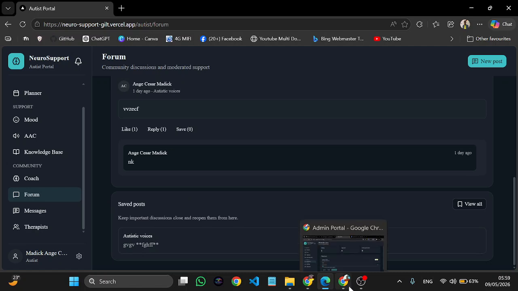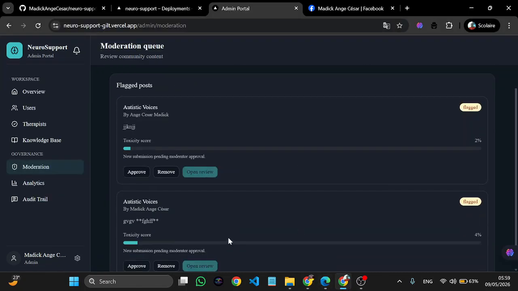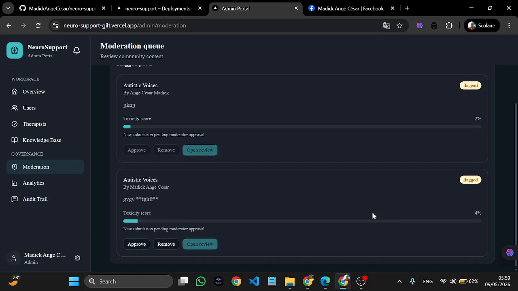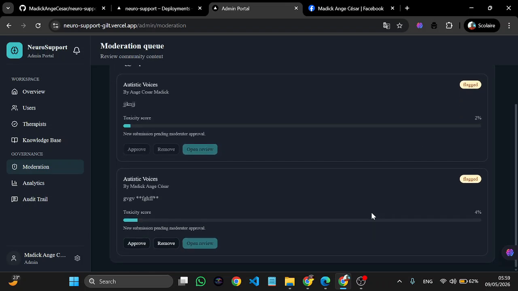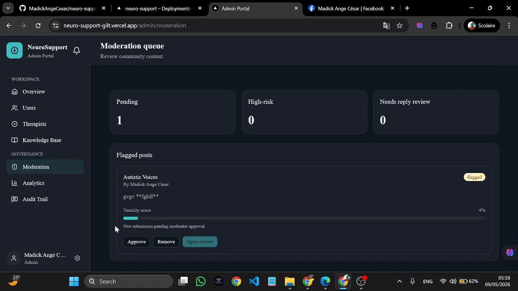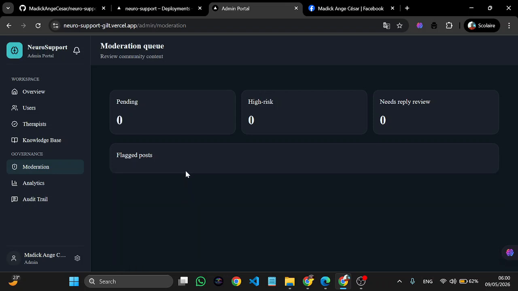So let us go and approve it. Okay, and you can remove it if it's not appropriate. So this GG whatever, I approve it. It's no more flagged. You will not be flagged after the approval is done. Toxicity score. How toxic is the post? That's what it means. Toxicity score. It is determined by the AI. So let us approve it because it's just templates that are not important stuff.